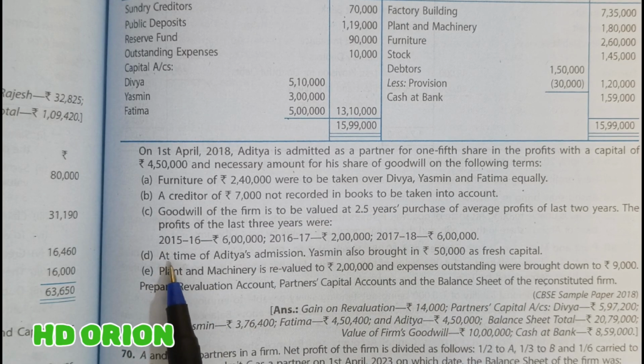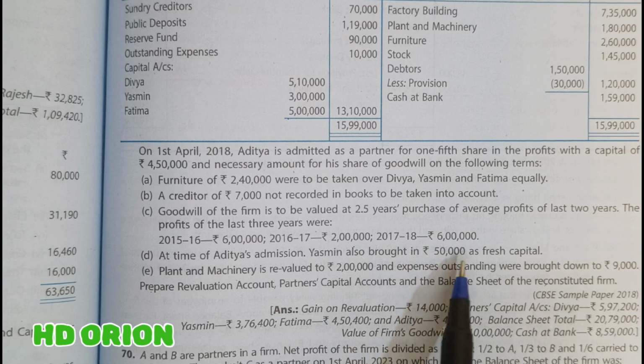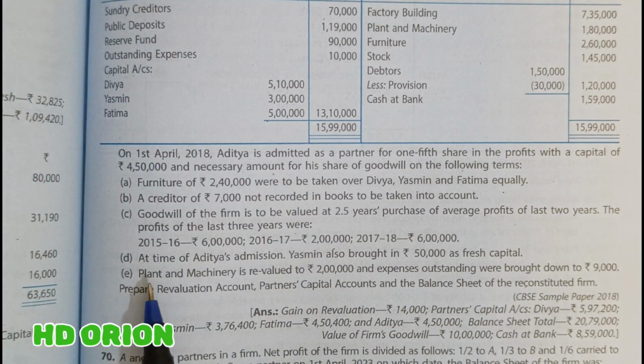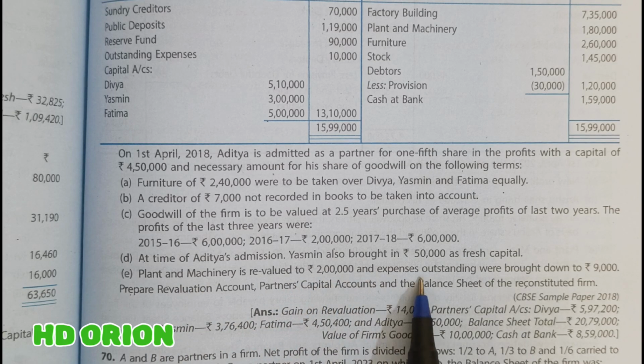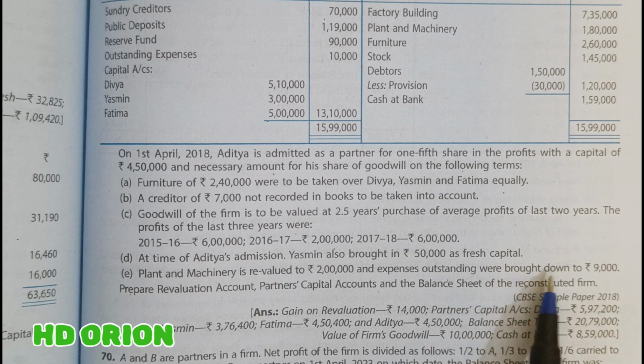At the time of Aditya's admission, Yasmin also brought in rupees 50,000 as fresh capital. Plant and machinery is revalued to rupees 2 lakh and expenses outstanding were brought down to rupees 9,000. Prepare revaluation account, partners capital accounts and the balance sheet of the newly reconstituted firm.